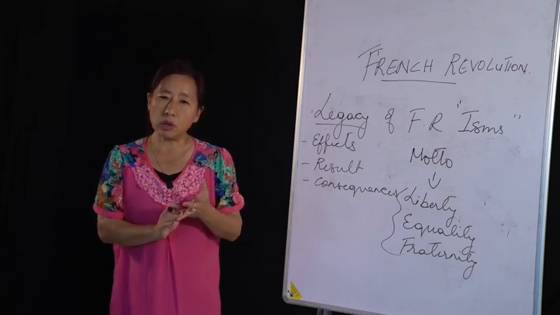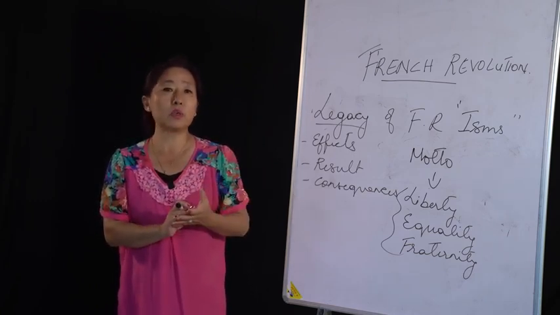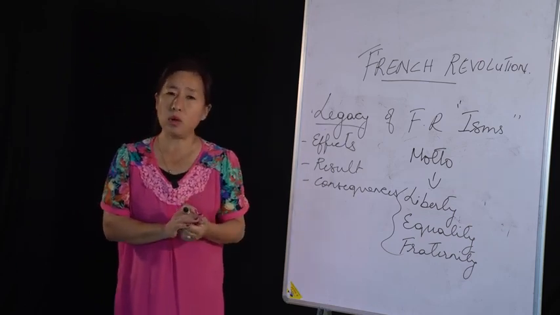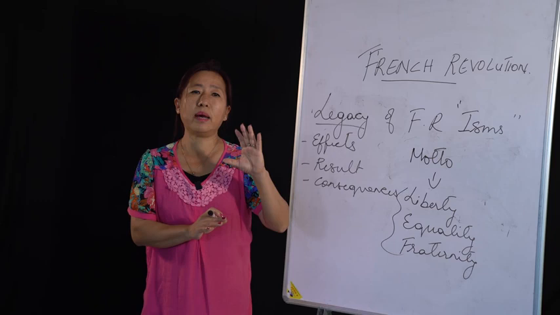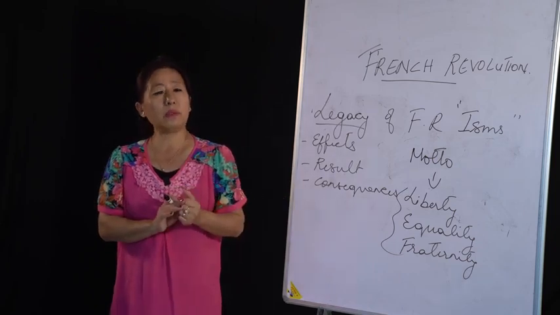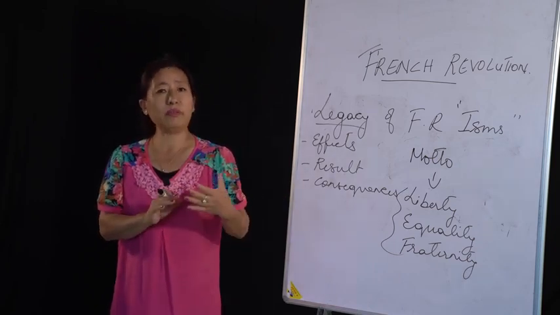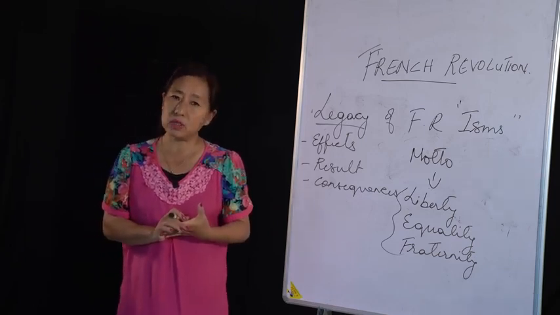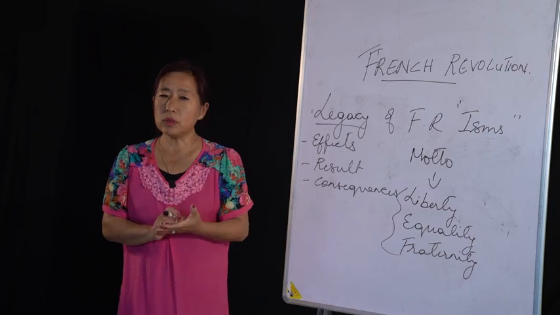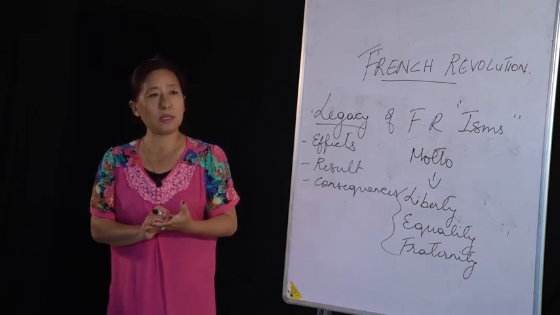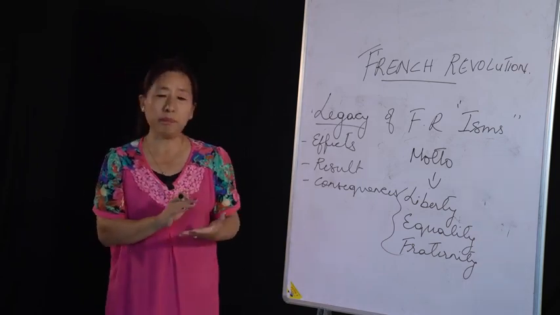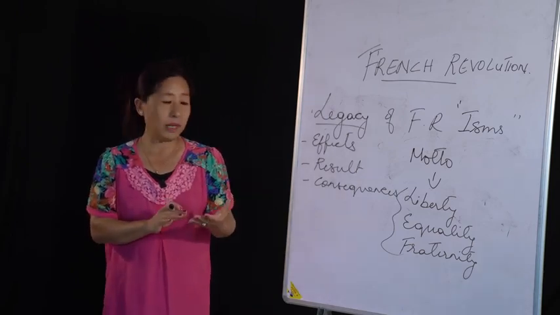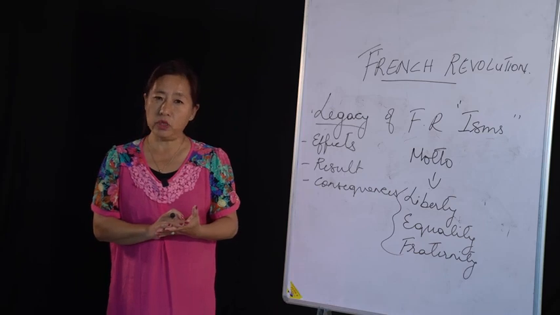Then in the social cause, we discussed the society, where the society was divided into three classes or three estates. Then we have the intellectual cause about the philosophers, how the philosophers were able to influence the people through their writings and all. Then we also discussed the economic cause. Then we discussed the part that the middle class took, where they spearheaded the revolution.